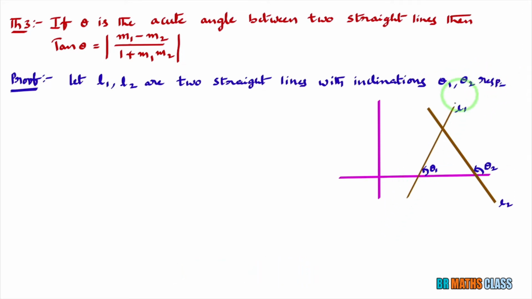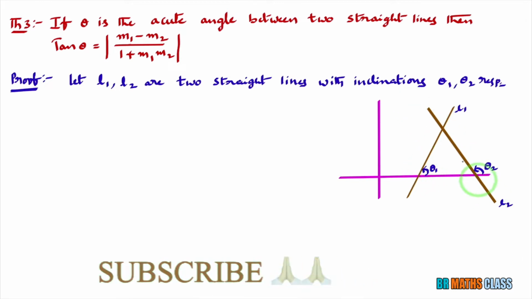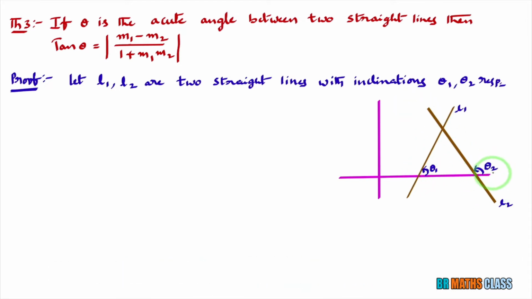You observe this is the line L1 whose inclination is theta 1. This is the line L2 whose inclination is theta 2. As per the definition, if we know the inclination, then we can write its slopes. Slope of line L1 is what? As theta 1 is the inclination of line L1, slope of line L1 is tan theta 1.